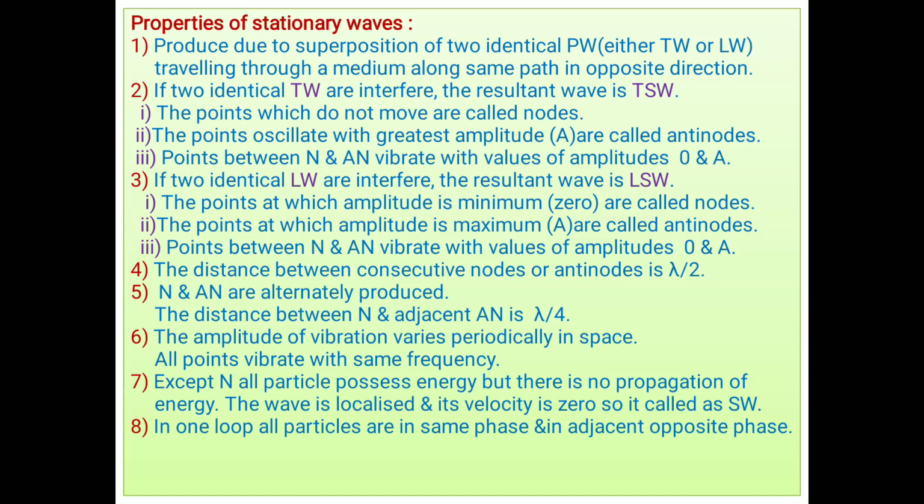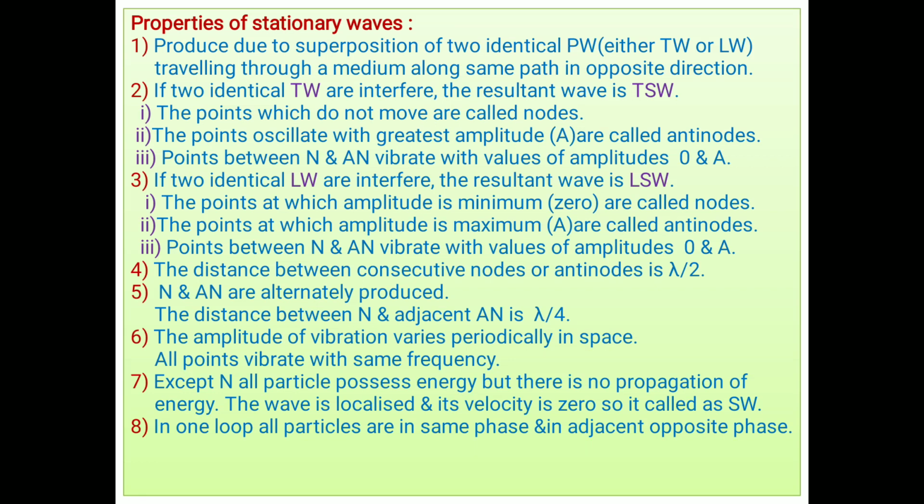Identical progressive waves means they are either both transverse waves or both longitudinal waves, traveling through a medium along the same path in opposite directions and interfering with each other. Two identical progressive waves traveling along the same path in opposite directions and interfering with each other form stationary waves.